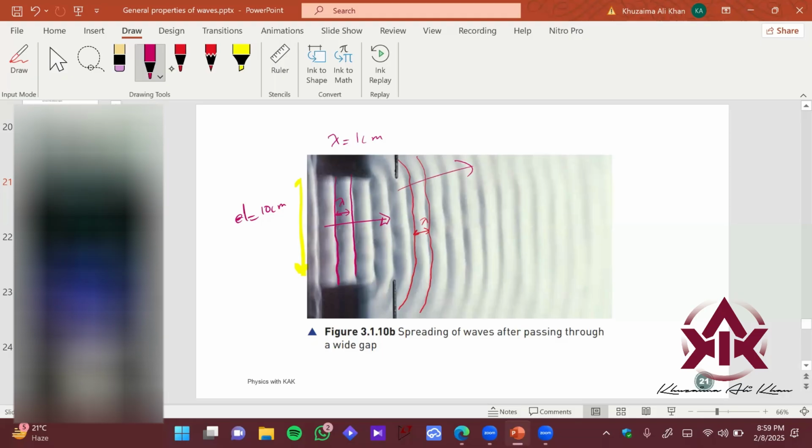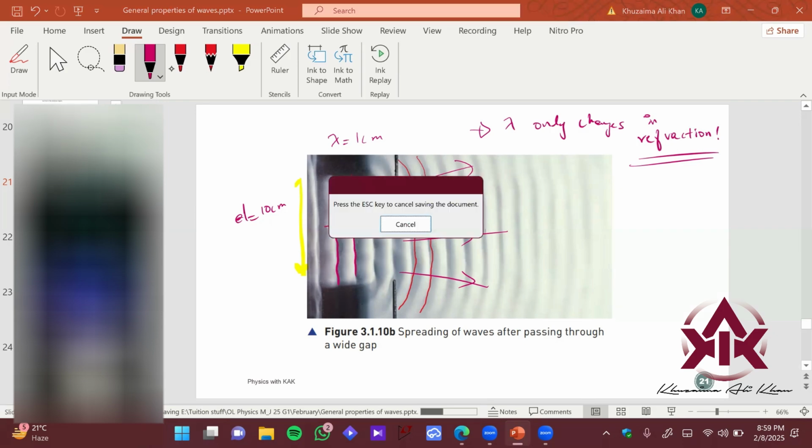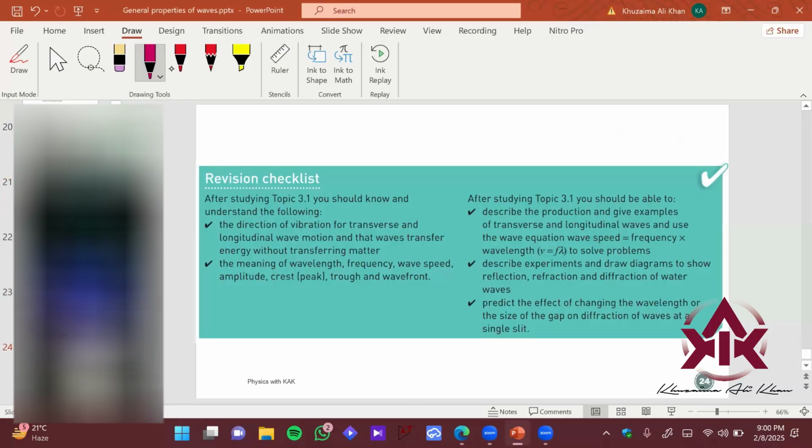ठीक है, wavelength change कब होती है? जब रिफ्रैक्शन होता है हमारे पास. ठीक है, so wavelength only changes in refraction, right? That is the most important part which I wanted to highlight here, right? So this is some misconception which gets built into the student's mind, कि diffraction में भी होता है. That is not true. ठीक है, so this is marking the end of your chapter.